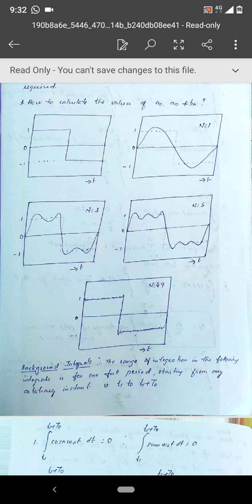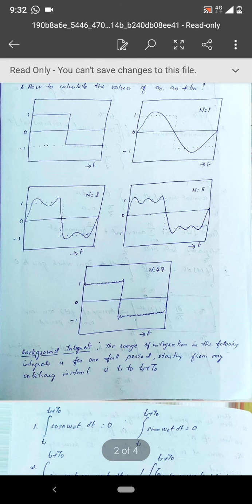So 1.5 plus 1.5, 3 cycles of oscillation altogether in that one time period. Comparing n is equal to 3 with n is equal to 1, you can see that this waveform is coming closer to the square wave. Now consider the case when we add terms up to the fifth harmonic. Then you can see that 2.5 cycles are in the positive half cycle and the remaining 2.5 cycles are in the negative half cycle.